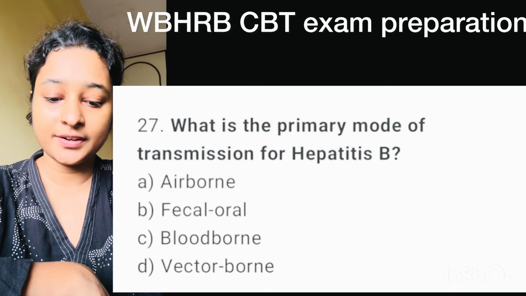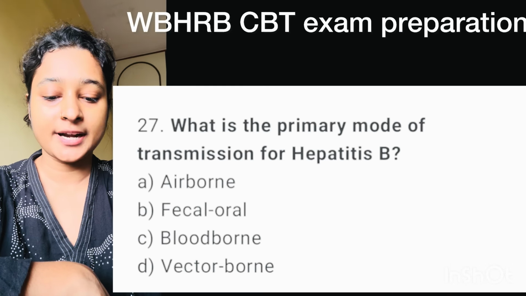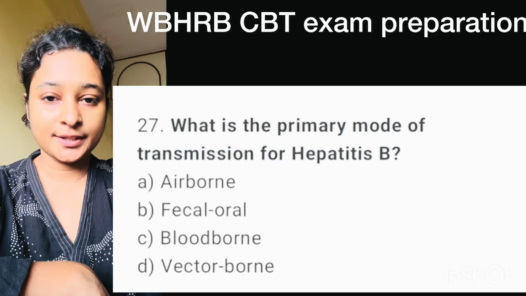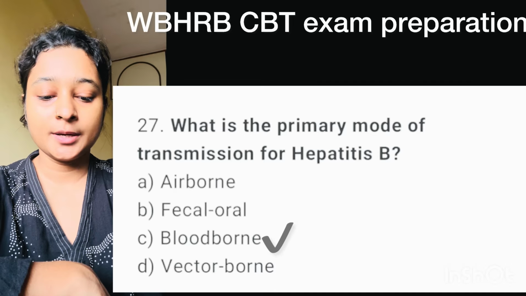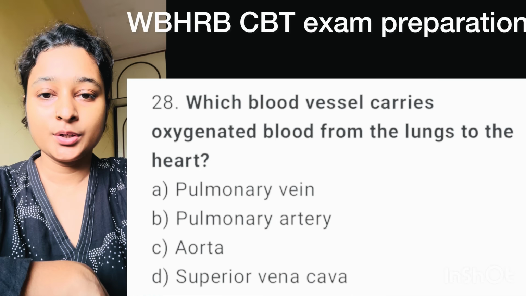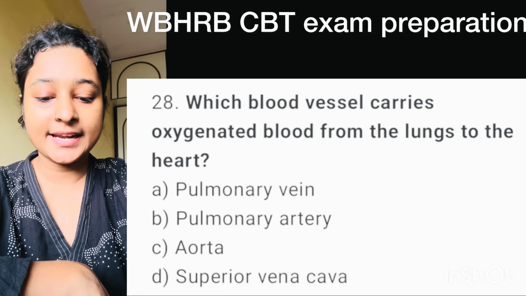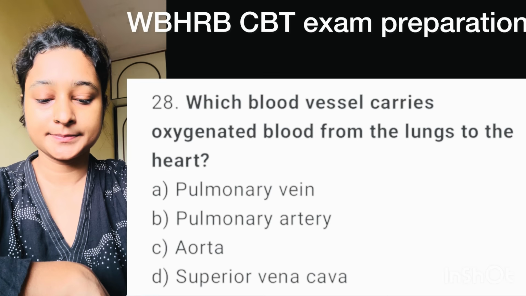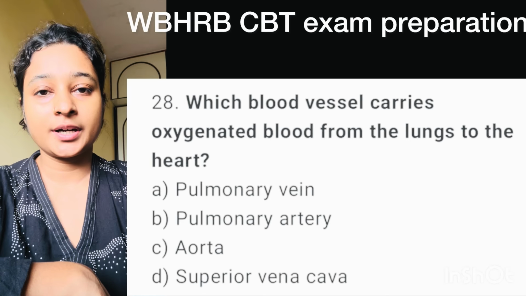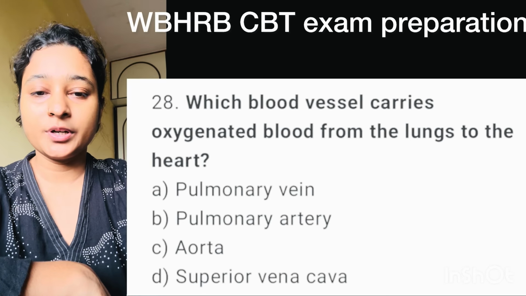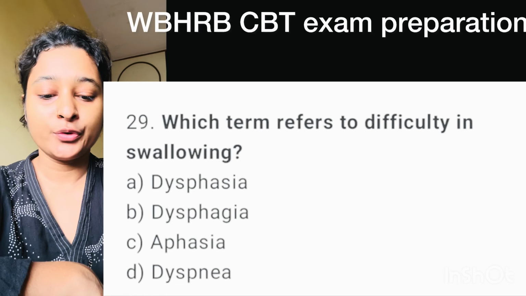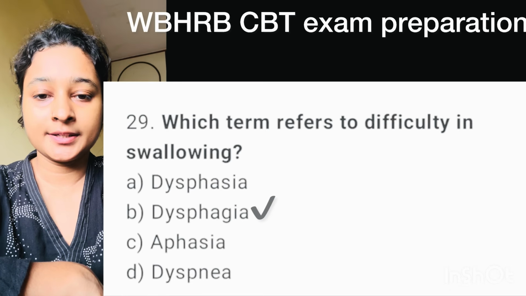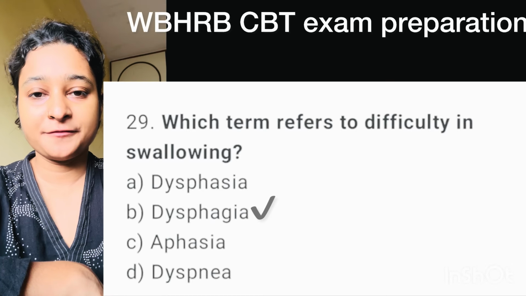Question number 27. What is the primary mode of transmission for hepatitis B? Here, correct option is option C, blood-borne. Question number 28. Which blood vessel carries oxygenated blood from the lungs to the heart? Here, correct option is option A, pulmonary vein. Question number 29. Which term refers to difficulty in swallowing? Here, correct option is option B, dysphagia.